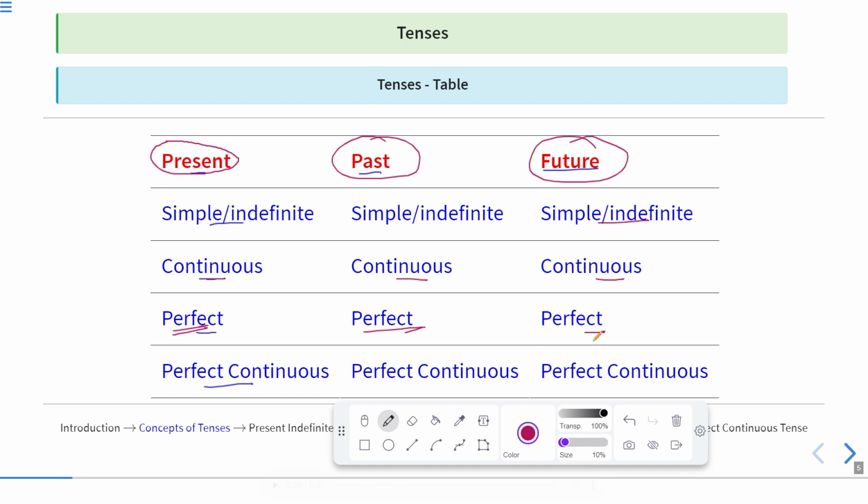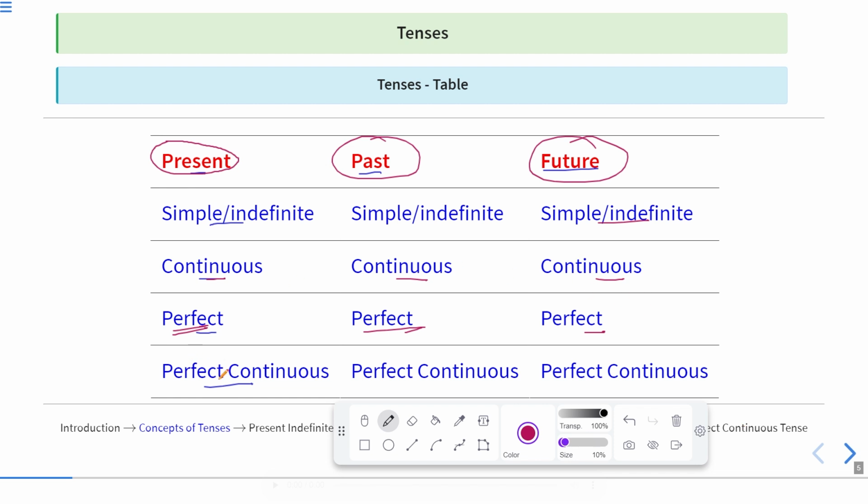And future perfect tense, which you assume that you will have completed this much of work by this point of time. Okay, so that will occur in future perfect tense. Well, in detail, we will be elaborating each and every tense with some rules and examples. Here I'm just giving you the gist of the entire concept of the tenses.